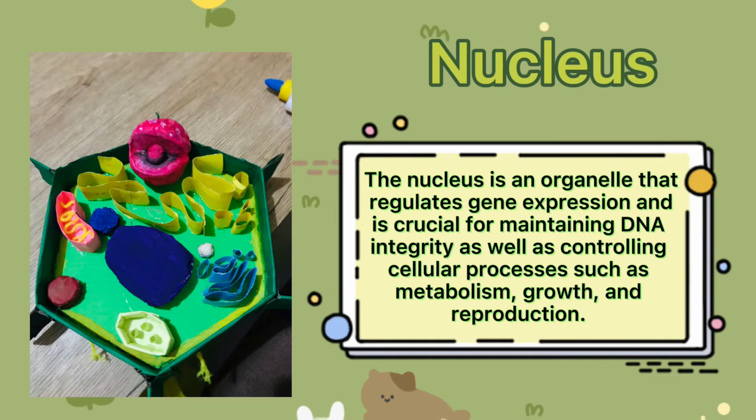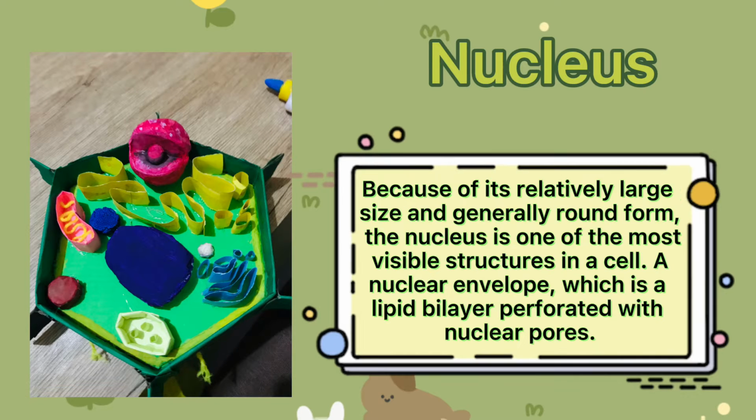The nucleus is an organelle that regulates gene expression and is crucial for maintaining DNA integrity as well as controlling cellular processes such as metabolism, growth, and reproduction. Because of its relatively large size and generally round form, the nucleus is one of the most visible structures in a cell. It has a nuclear envelope, which is a lipid bilayer perforated with nuclear pores.